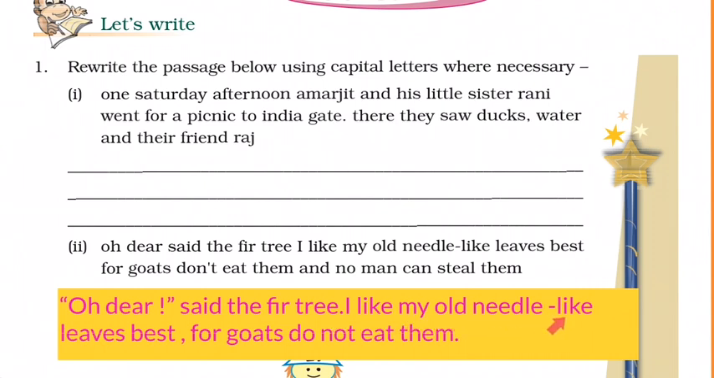I like my old needle-like leaves best, for goats do not eat them. Here again the sentence ends. There is a full stop here to mark the end of the sentence. Next, a hyphen is used between needle and like. So needle-like comes under adjective, that too a multiple word adjective. A multiple word adjective is nothing but an adjective which has two or more words.